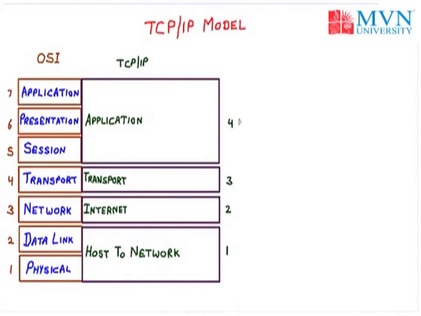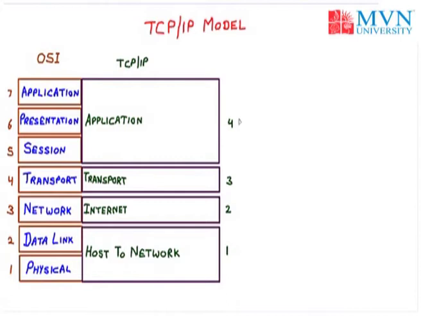So the main difference between OSI and TCP/IP: the OSI has 7 layers, TCP/IP has 4 layers. OSI is used for telecommunication and TCP/IP is used basically for the internet purpose, and OSI was the proposed work, but TCP/IP was the first implementation before the OSI model. So let's now discuss the layers of TCP/IP.